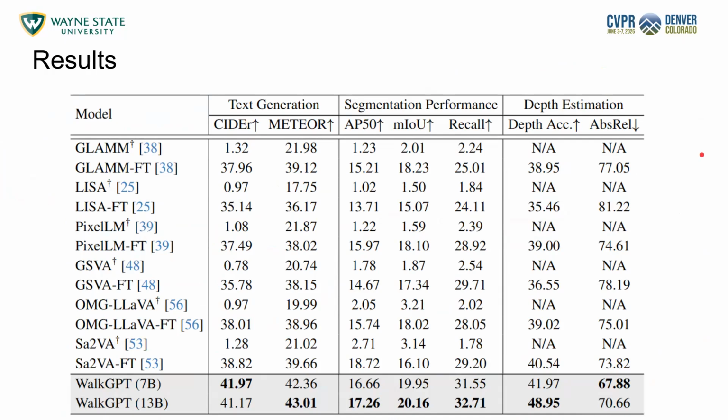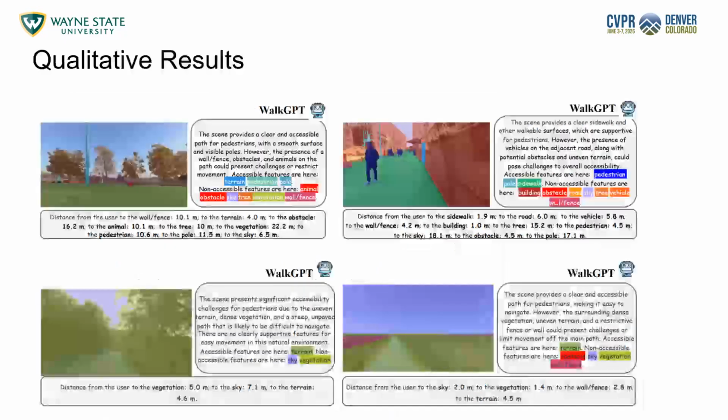Finally, we have some results where we show that our model, WalkGPT, of both 7 billion and 13 billion sizes, proves better in comparison to some existing large visual language models. We also see that the zero-shot version of each of these models fails miserably in this hard task of pedestrian navigation. We have some qualitative results in different scenarios from our dataset. We show how hard it is in the real world to do pedestrian navigation, and what WalkGPT gets as input and output overall.